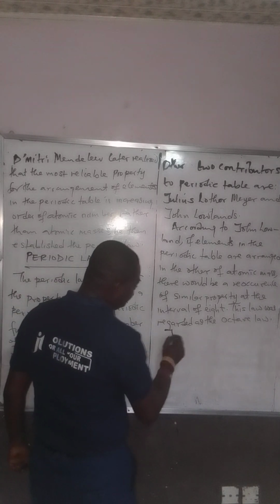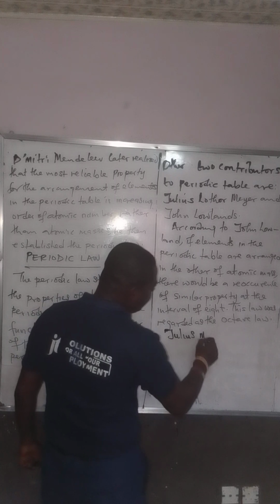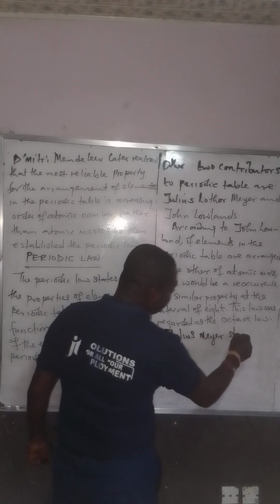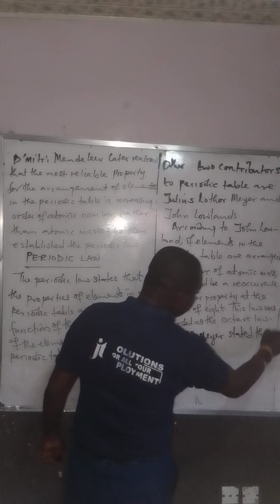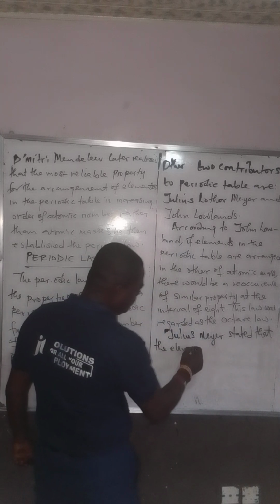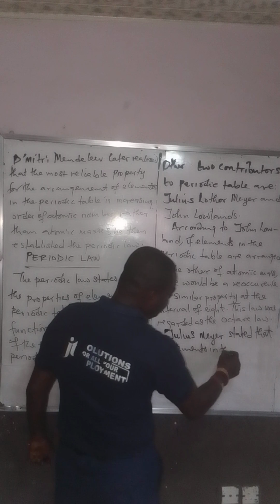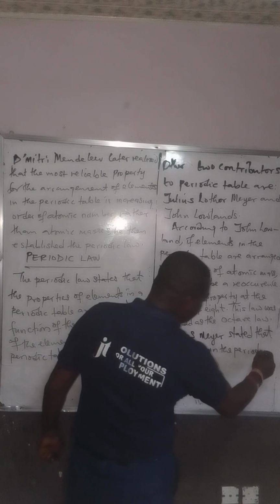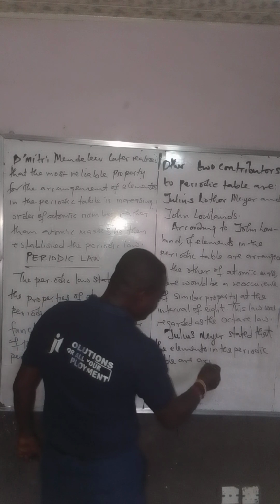Then Julius Mayer stated that the elements in the periodic table are arranged in the order of atomic volume. I don't know where it came about that.